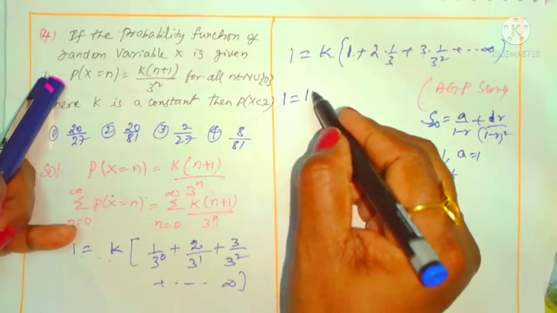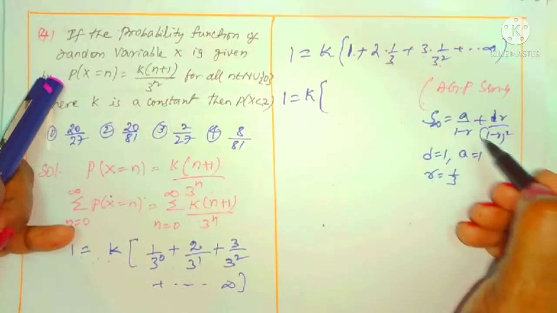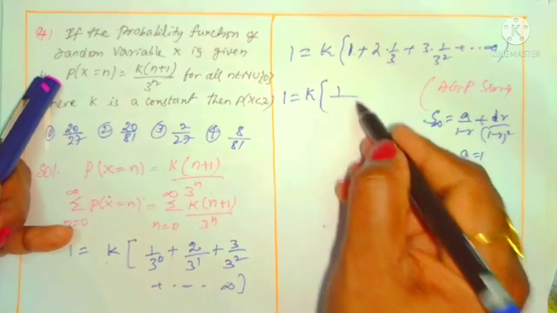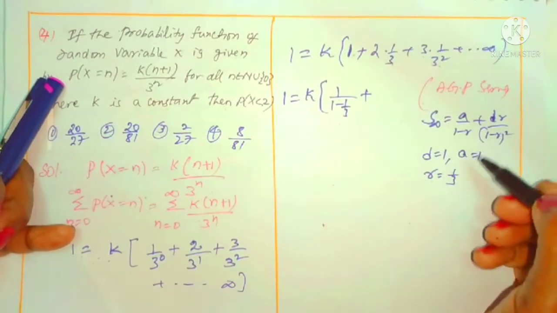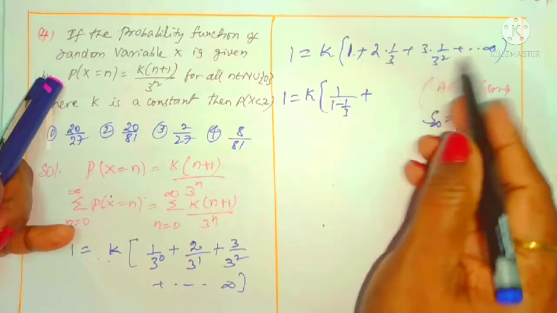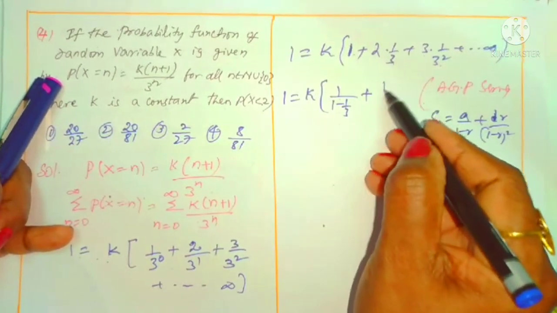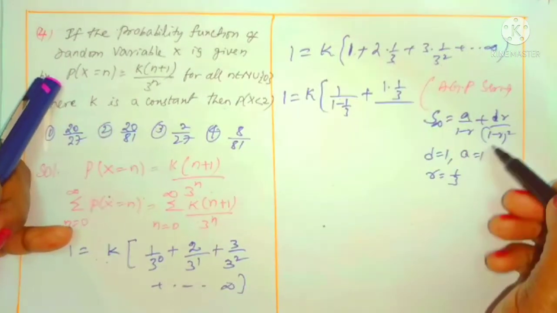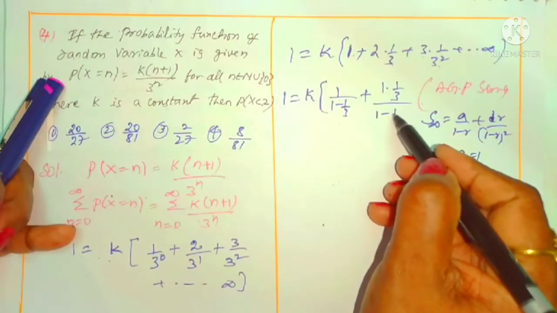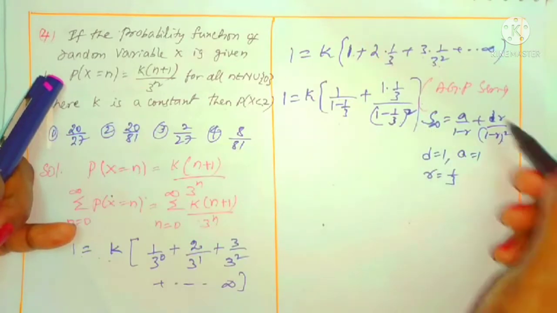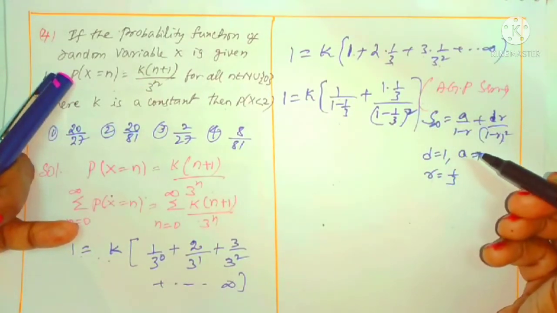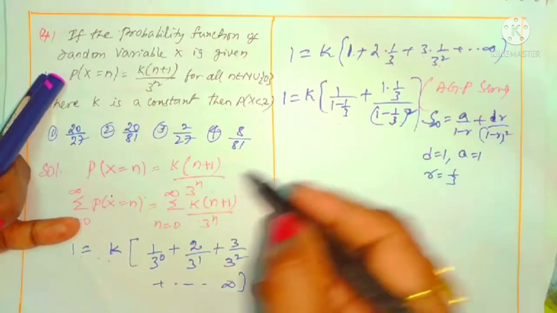Therefore 1 is equals to K into A by 1 minus R, 1 by 1 minus 1 by 3, plus dr, D is 1, R is 1 by 3, this is dr, 1 into 1 by 3 by 1 minus R whole square, 1 minus 1 by 3 whole square. Okay, this tip you have to remember. This is the summation of infinity in AGP series.